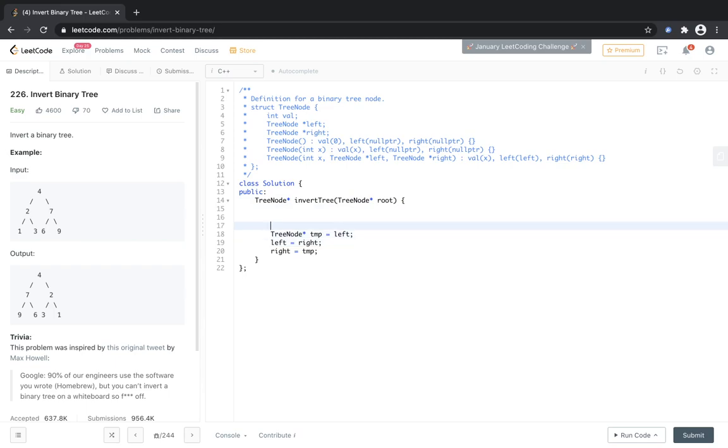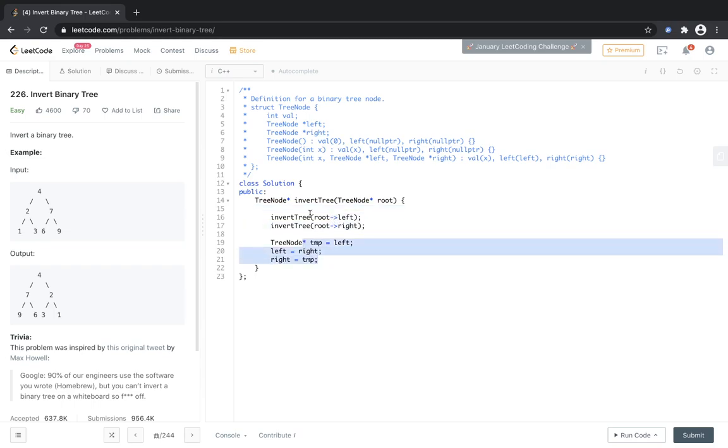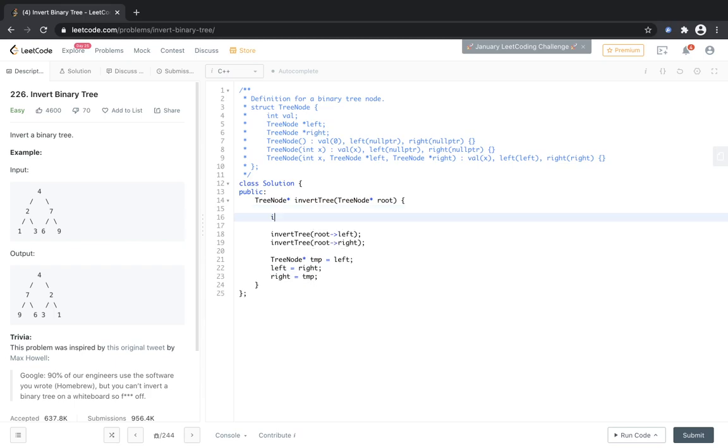But this is what we will do after we have resolved the problems of all our children. So first invert the tree of the left side, solve the problems of the left child, totally invert the left child, and after that invert the right child, and only after we have done that, invert this. But I said that recursion is three things: solving the subproblems, then combining those subproblems, and also the base condition. So the base condition comes first.